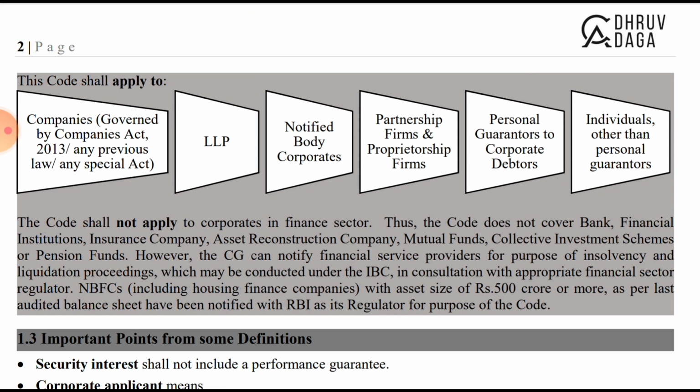The code shall not apply to, this is an important para, the below one. The code shall not apply to the corporates in the financial sector.